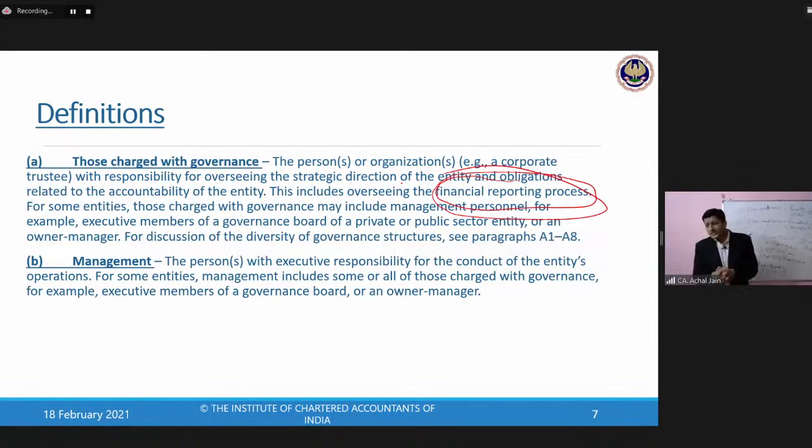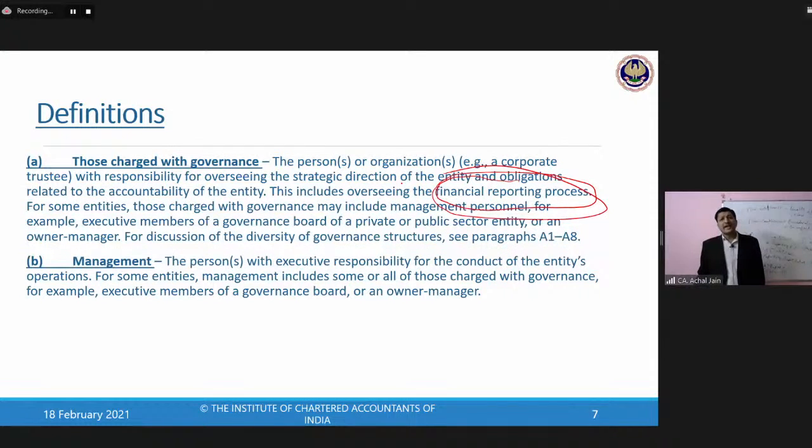So that means we are also discussing one of the scenarios related to the financial reporting process of the entity, wherein we understand it's the responsibility of those charged with governance. So that means board of directors is responsible for preparation and presentation of financial statements, which is something known to all of us.